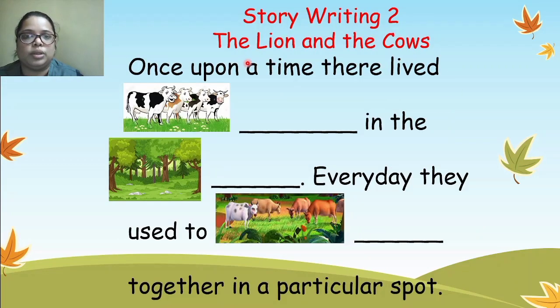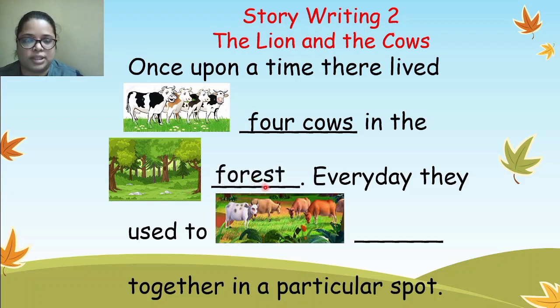Story writing 2, The Lion and the Cows. Once upon a time there lived dash. Now what is the picture showing you? 4 cows. Okay, so you write down the 4 cows, in the dash. Where are they living? In the forest. So you write down here forest.